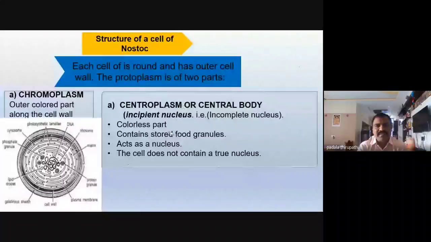The centroplasm acts as a nucleus, but this part is not surrounded by a nuclear membrane. The cell does not contain a true nucleus. That's why this is an incipient nucleus or incomplete nucleus.